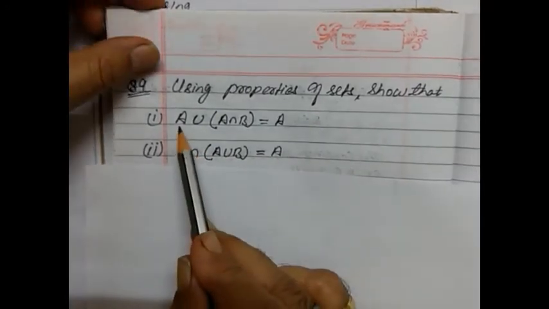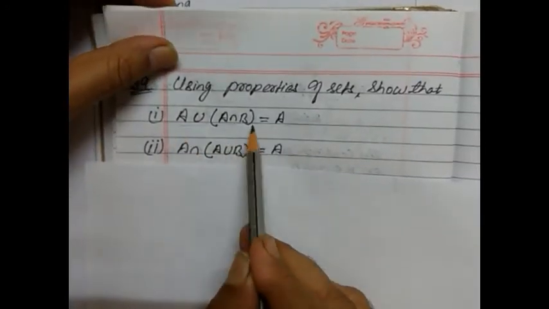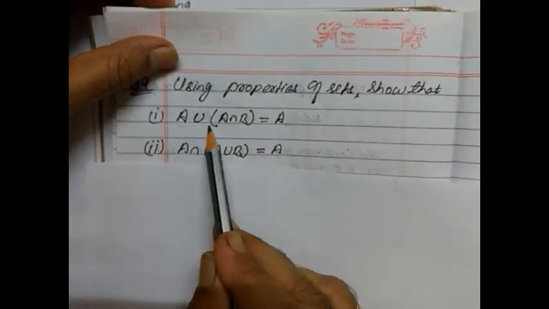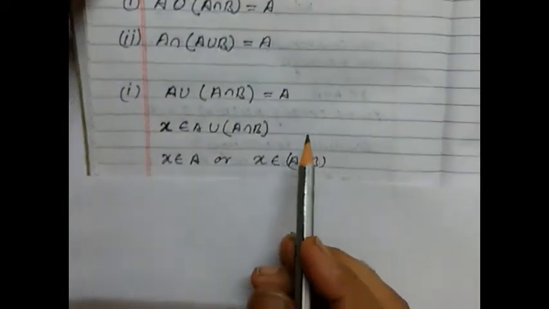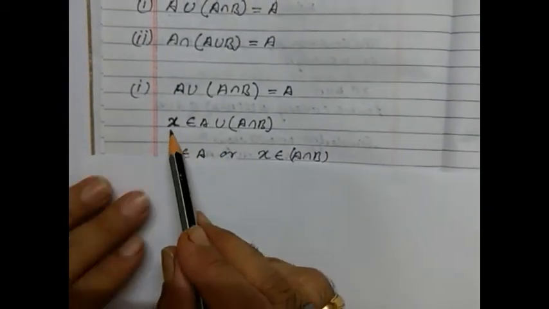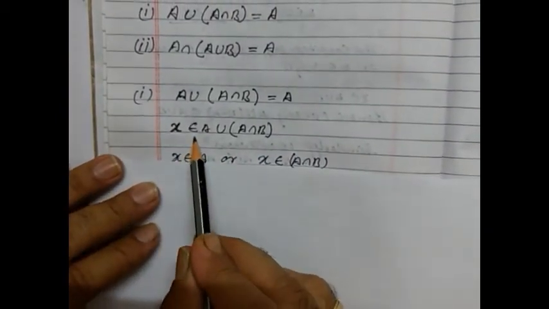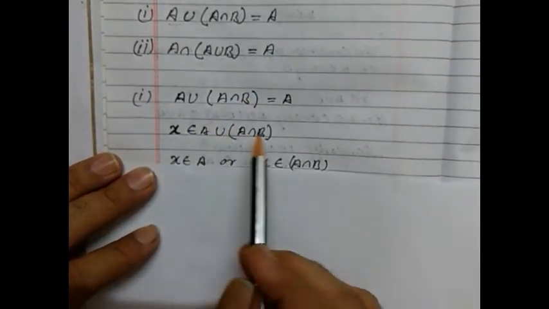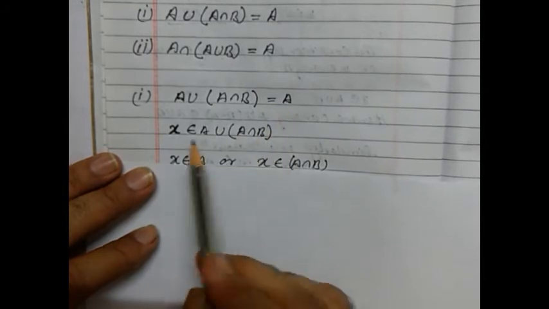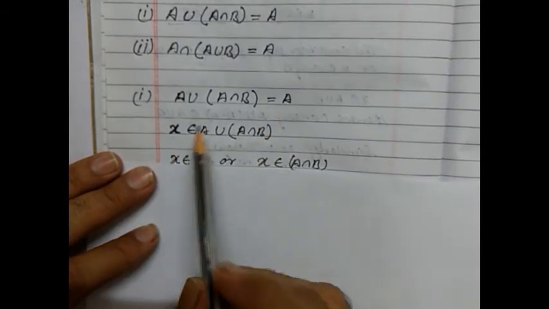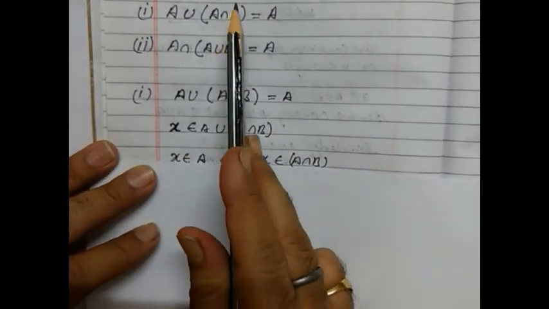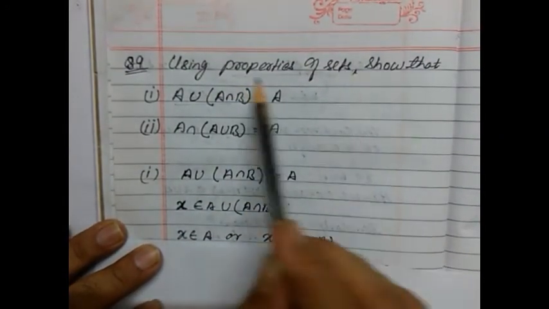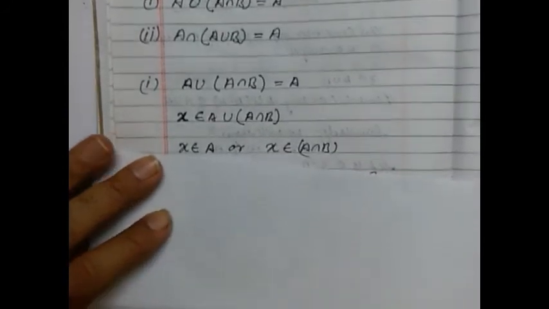So first we will prove that A is a subset of A union (A intersection B), and A union (A intersection B) is a subset of A. Let's take up this. Let x be an arbitrary element that belongs to A union (A intersection B). One more thing here: we will not use any kind of example. We will be using an arbitrary element, using the properties of sets. So here we will be using this way.